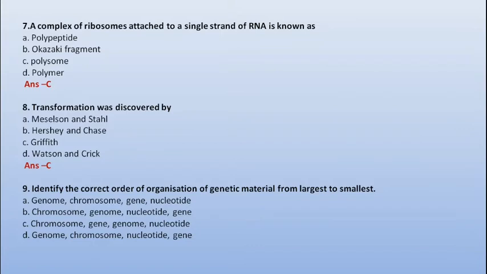Identify the correct order of organization of genetic material from largest to smallest. Option number A is genome, chromosome, gene, nucleotide. Or chromosome, genome, nucleotide, gene. Next, chromosome, gene, genome, nucleotide. Next, genome, chromosome, nucleotide, gene. We know the smallest unit is nucleotide, so either option A or C is correct. Next, genome is the largest unit, so the correct option is option number A.